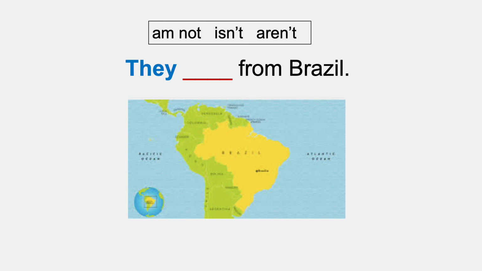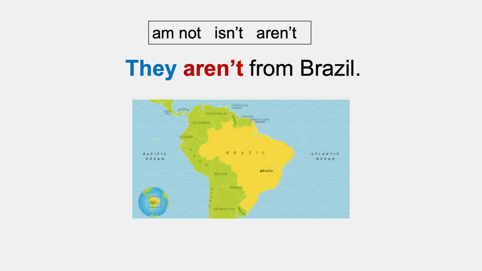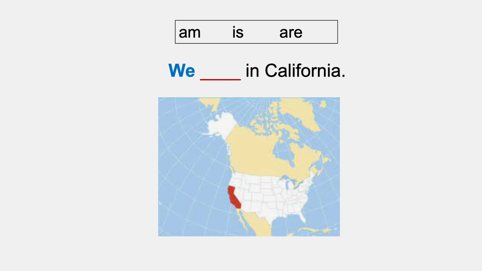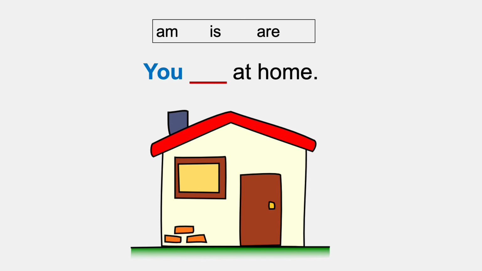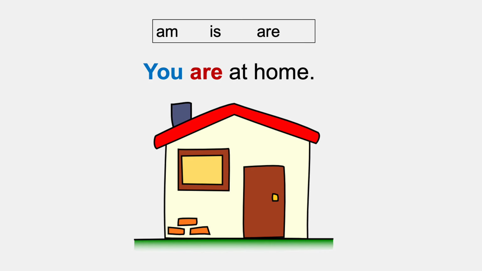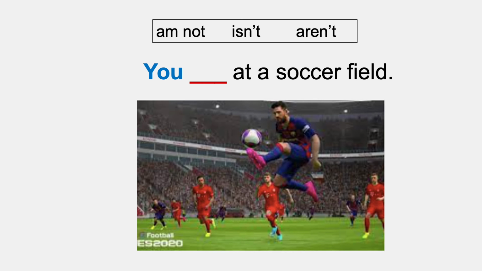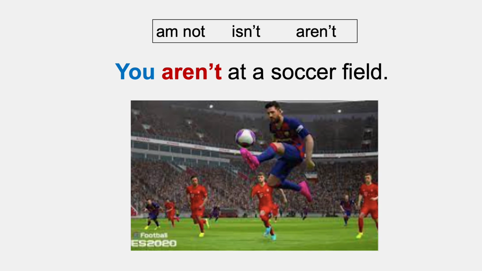They from Brazil. They aren't from Brazil. We in California. We are in California. We in Argentina. We aren't in Argentina. You at home. You are at home. You at a soccer field. You aren't at a soccer field.